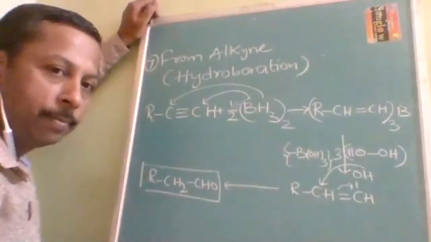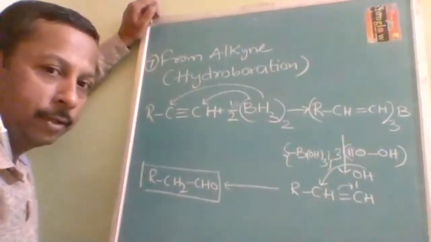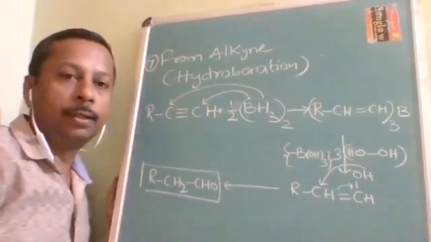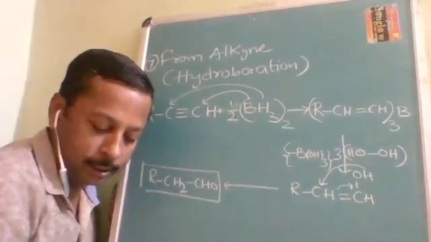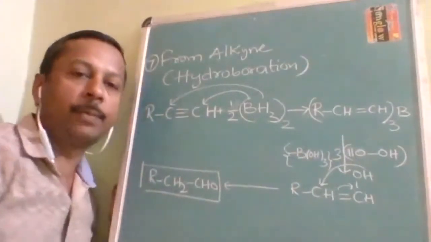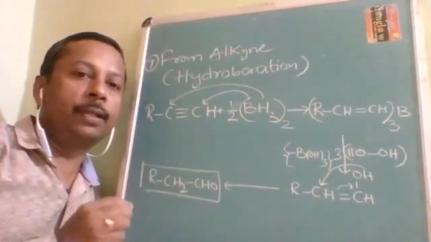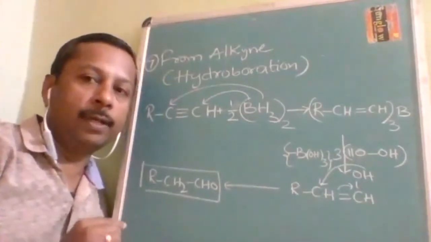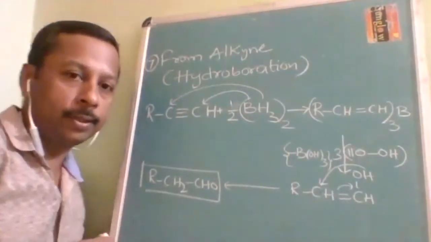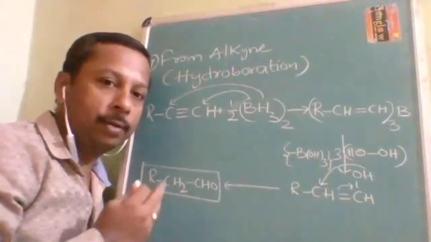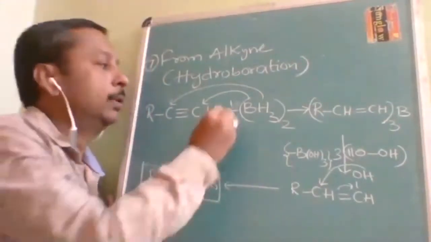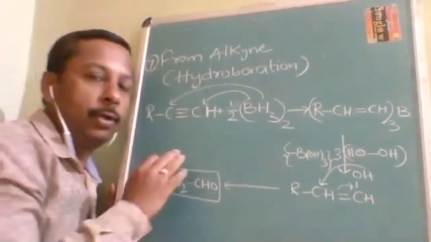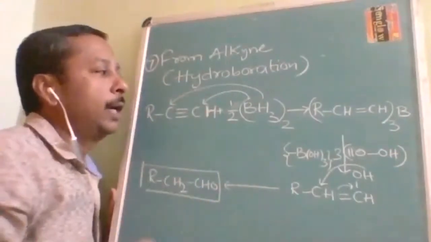If you compare to the previous chapter, it will be easy for you to remember. Like hydroboration, you have studied it there. The main problem with organic is that it is linked with every chapter. If one chapter is not proper, it is going to affect future chapters. So every chapter you have to revise before you start a new chapter. Sometimes you also assume you are going to study in depth in the next chapter. That is the main problem with organic, but let us not go that way. We will make it as simple as possible.